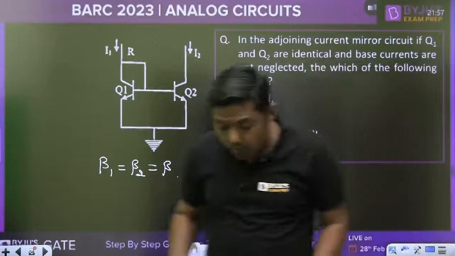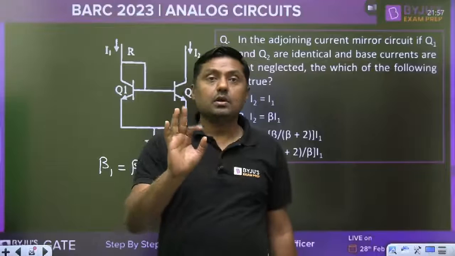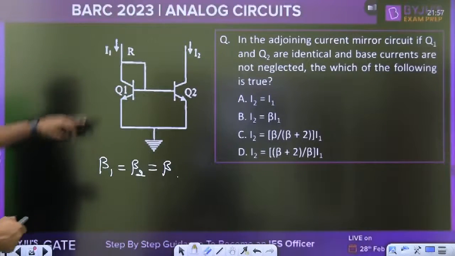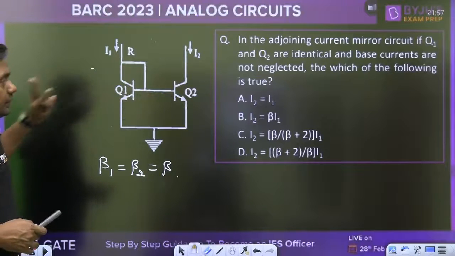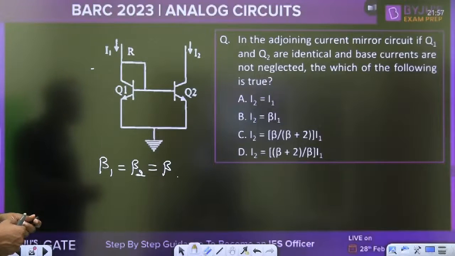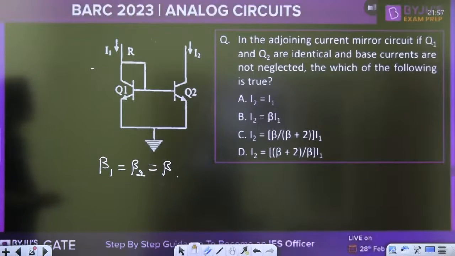If you have the idea about the formula, you can answer within 10 seconds. The options are in terms of I1, I2, Q2, Q1. Beta is not given as large, and we are not neglecting the base current. If we assume that beta is small, then which answer is correct?